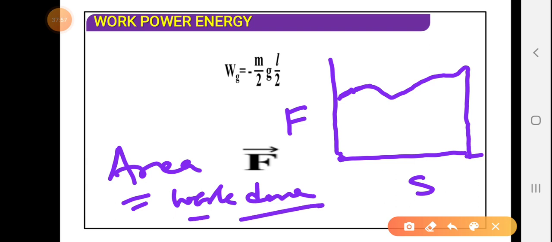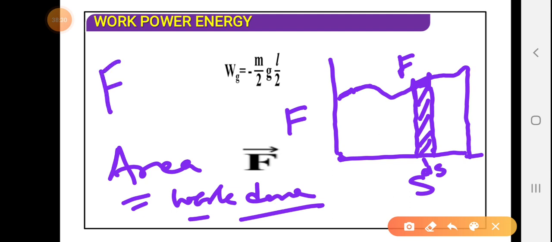And how to calculate the area? To calculate the area, we take a very small portion, and here the force is almost uniform, because these two points are very close to each other. Draw the perpendicular on the x-axis and it will be a very small strip, and the displacement here is very small. Let us suppose it is ds. So the work done in this case will be equal to F ds.